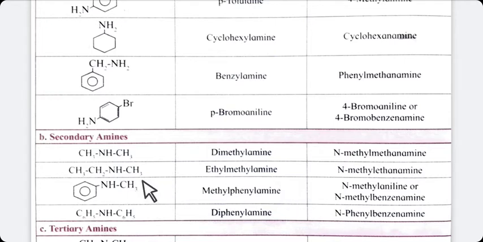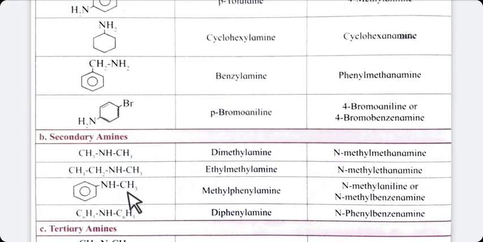Now see here, students always remember, the right side group is used as alkyl and the left side group is used as alkanamine. Alkyl from the right side, alkanamine from the left side. So here the right side methyl group is there, so capital N-methyl. On the left side an ethyl group is there, that's why it is ethanamine.